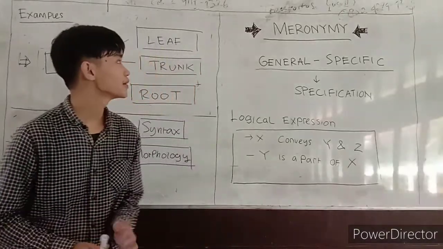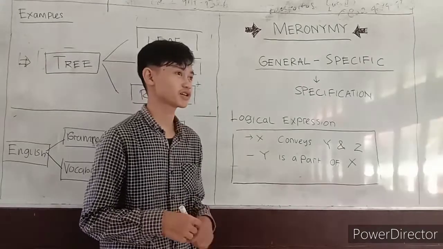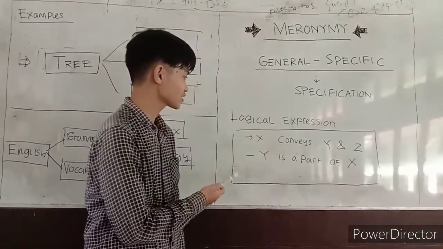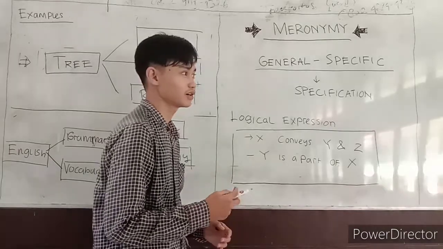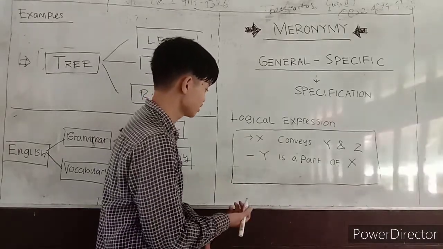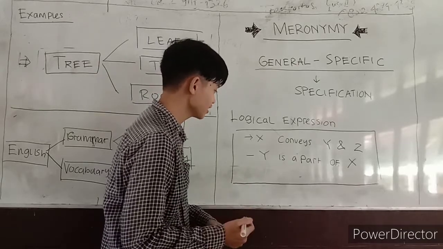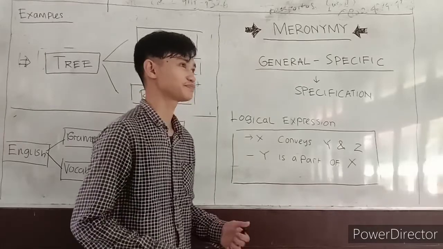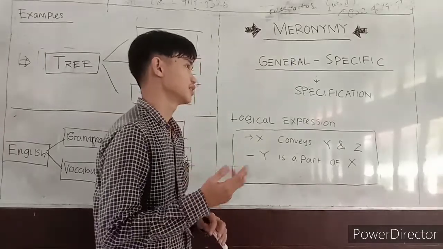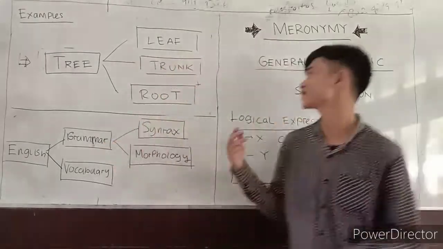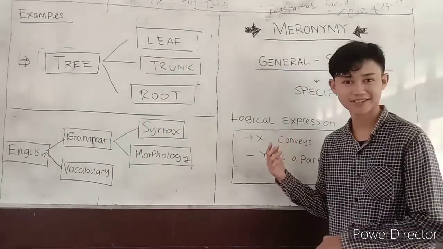That is why meronymy follows logical expressions like, for example, X conveys Y and Z, or Y is a part of X. To make it more clear, let's see this diagram.